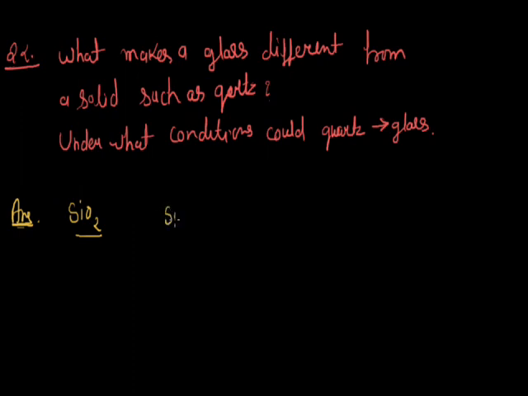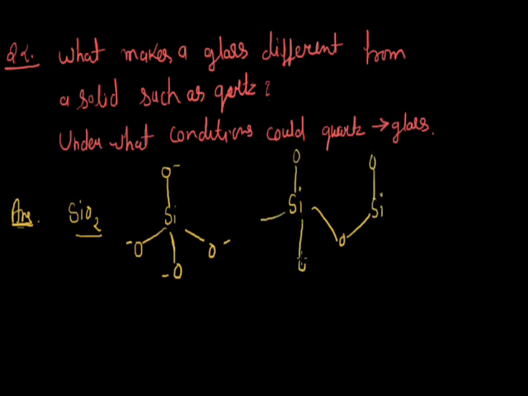This is the structure of its simplest unit, the SiO4 tetrahedron. When it forms a 3D structure, its oxygen atoms pair with other units. So in quartz, the constituent units are arranged in a tetrahedral, regular pattern.